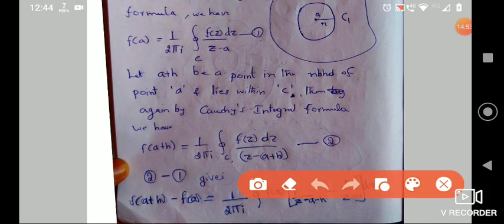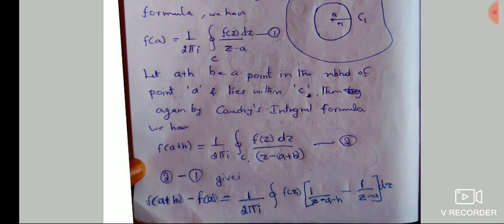So what will you get? f of a plus h minus f of a is equal to 1 by 2 pi i integration of f of z, all this was the same. So what is different? 1 by z minus a minus h, minus what is there in the first equation, that is 1 by z minus a, and the common term dz.